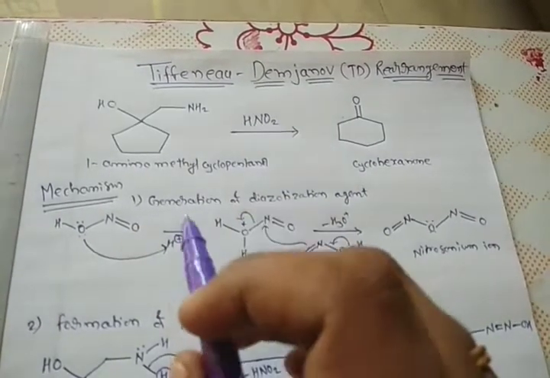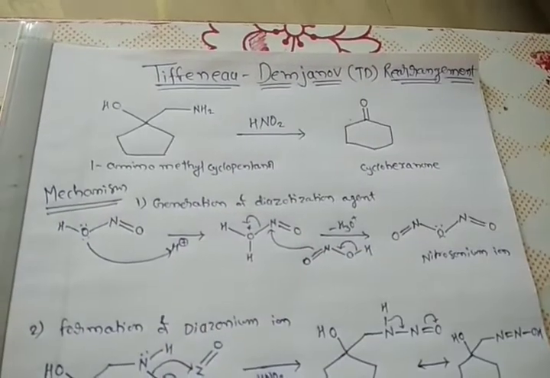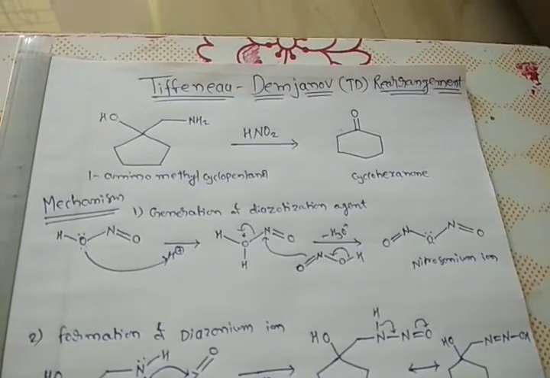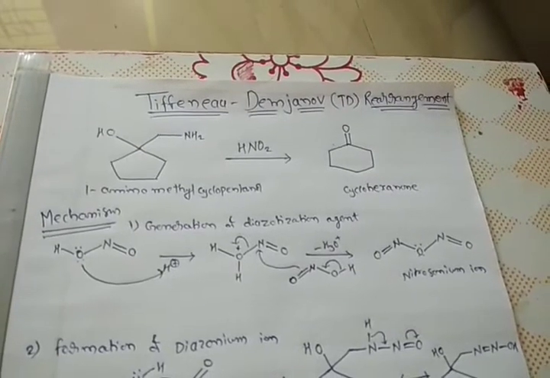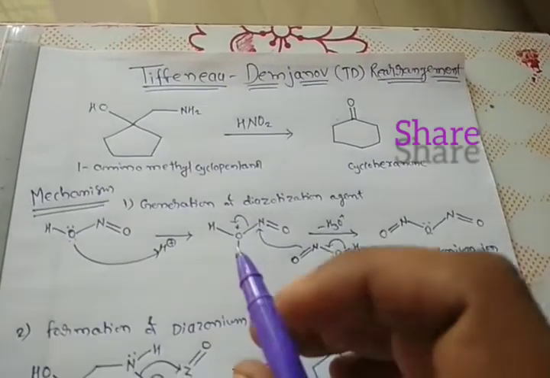Now we will see its mechanism. This mechanism involves three steps. The first step is the diazotization agent generation.